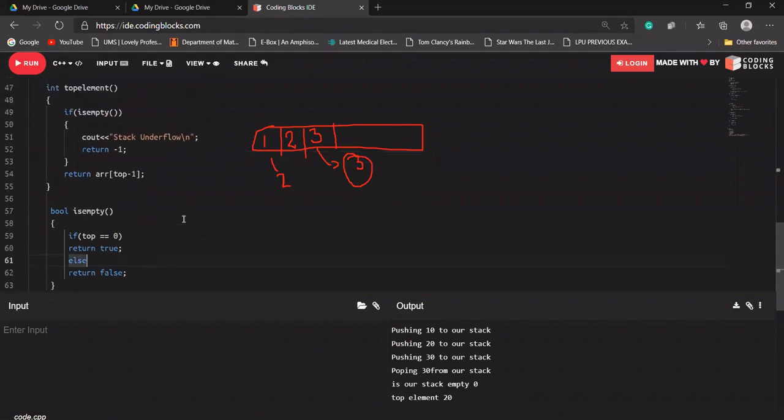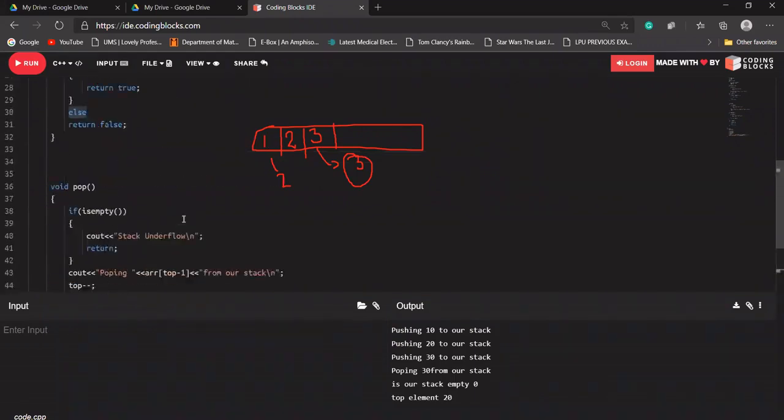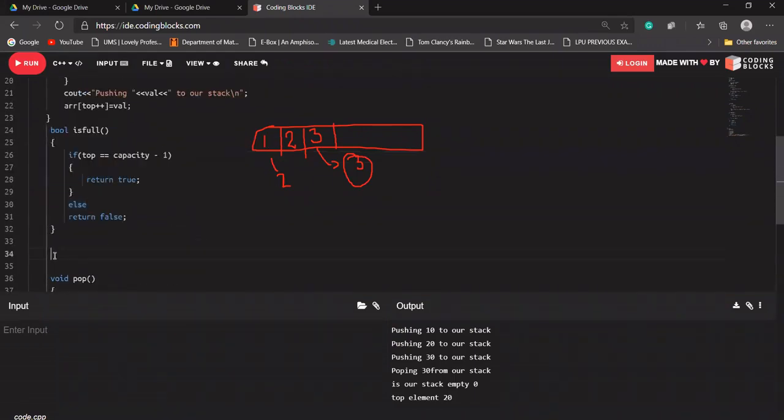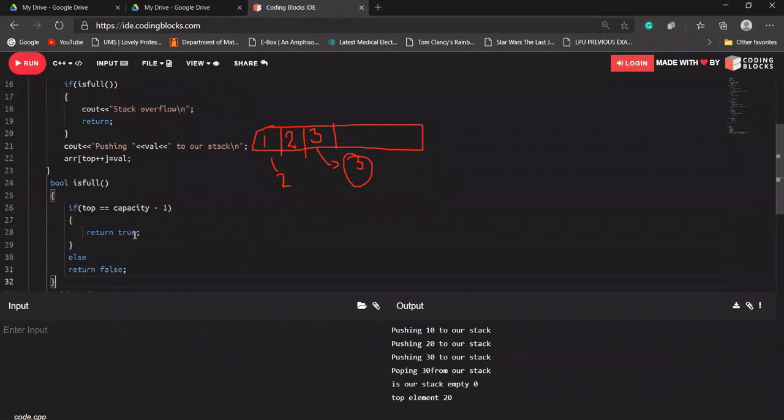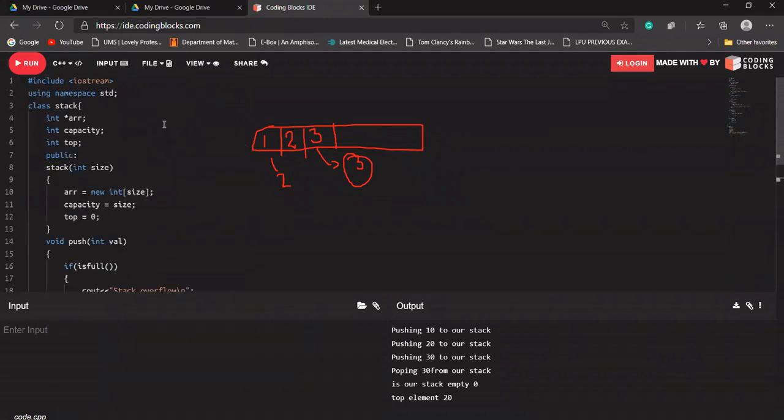Okay, so let's say, what we have done here. We have created a class stack, a stack of integer type.